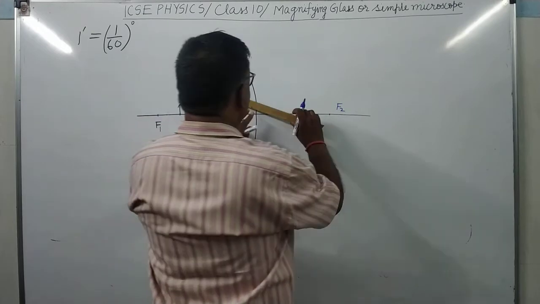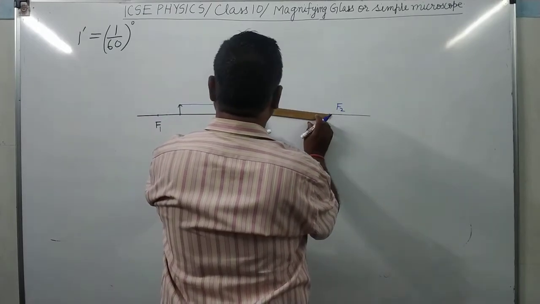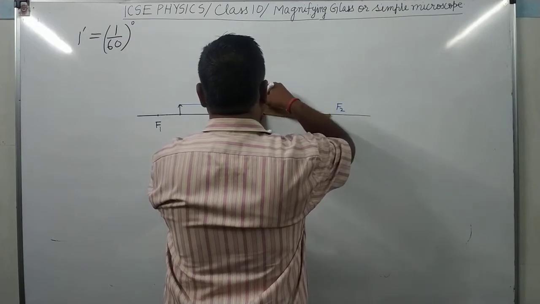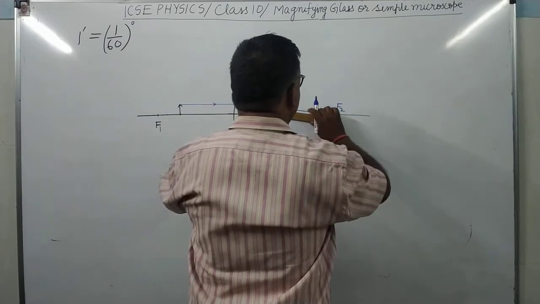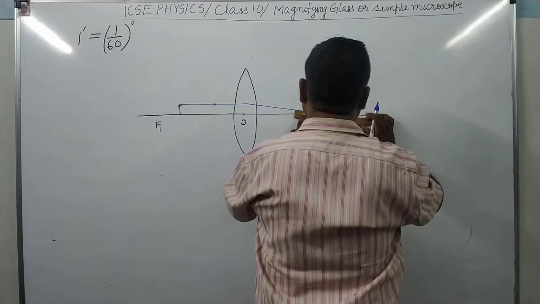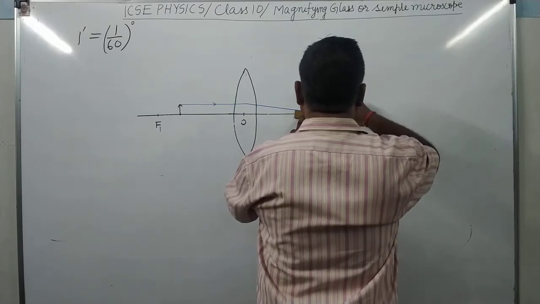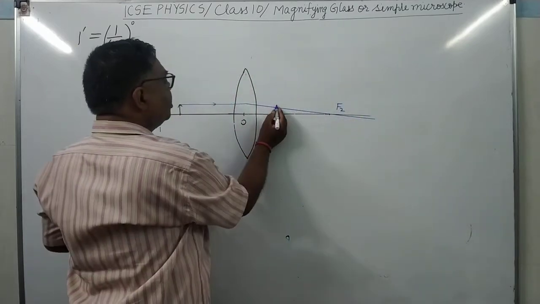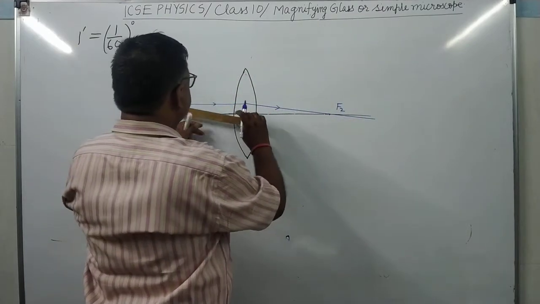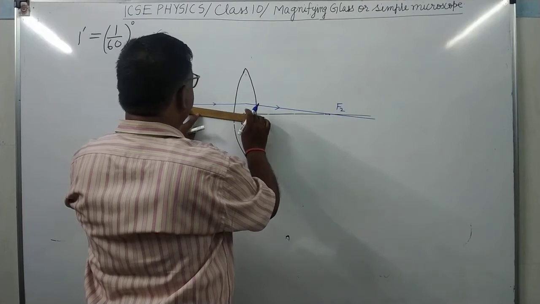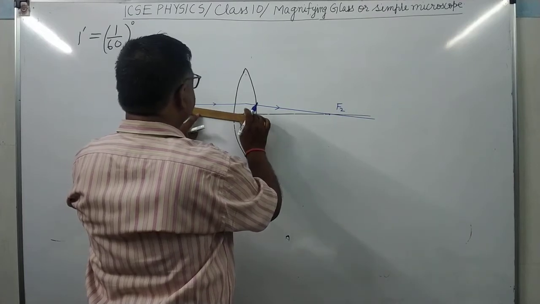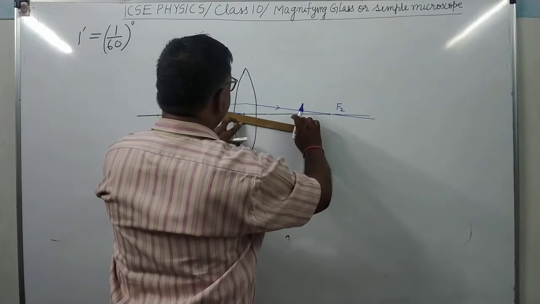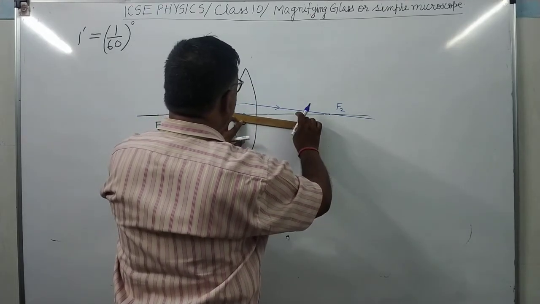So if you draw here, pass through focus. Now another ray which passes through optical center will pass undeviated. You can see here.